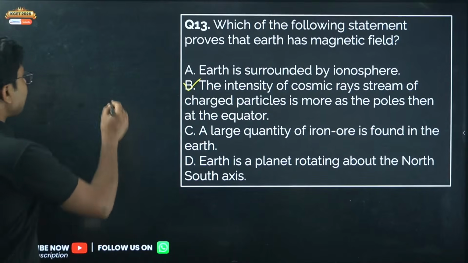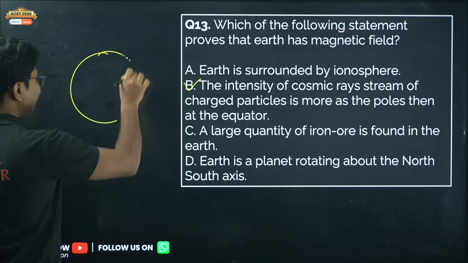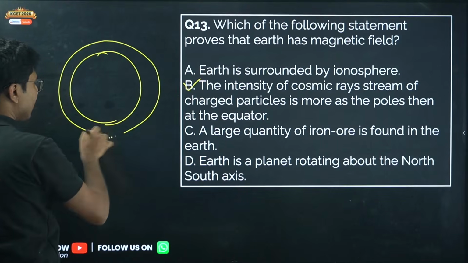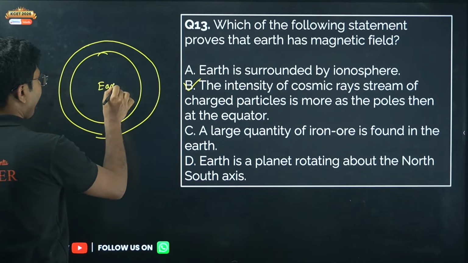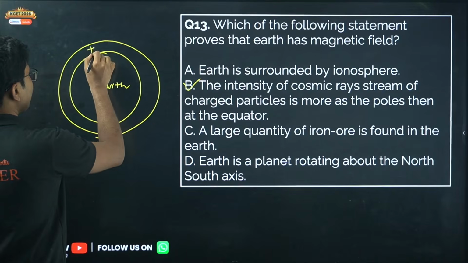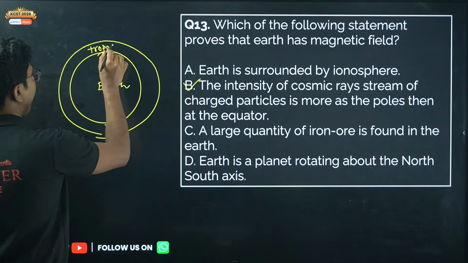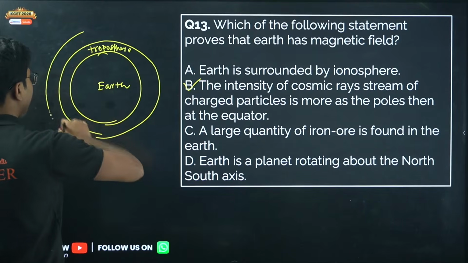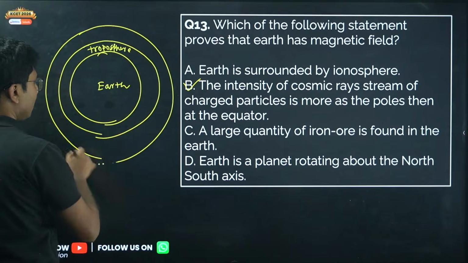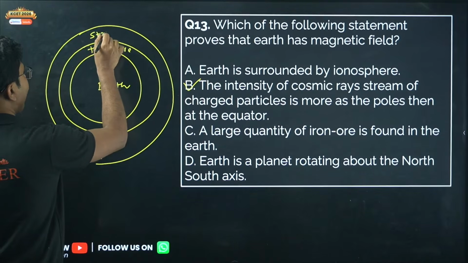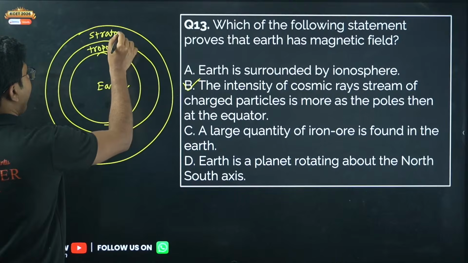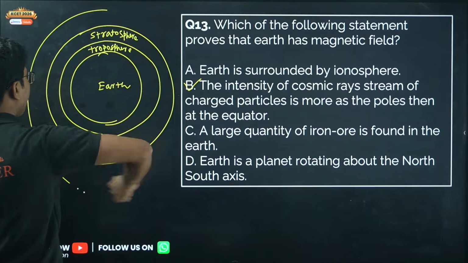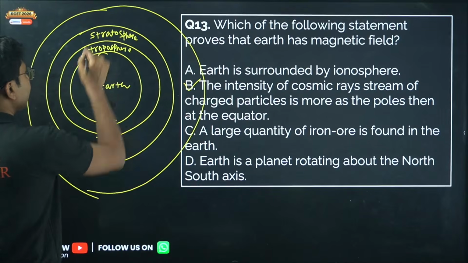So if you see that this is the earth, here we are in the troposphere, and on top of that we have stratosphere, and on top of that we have ionosphere.